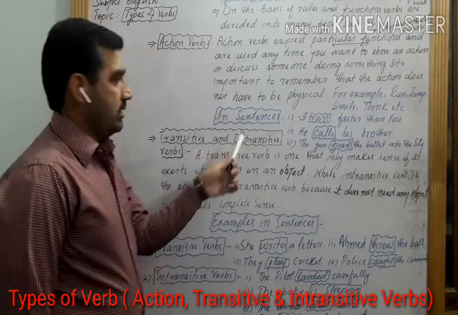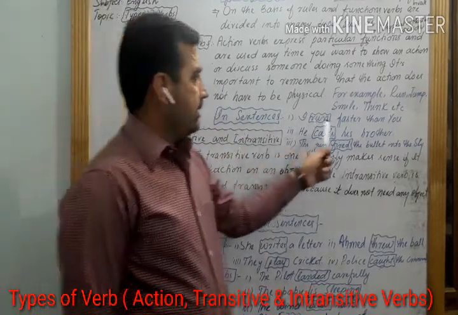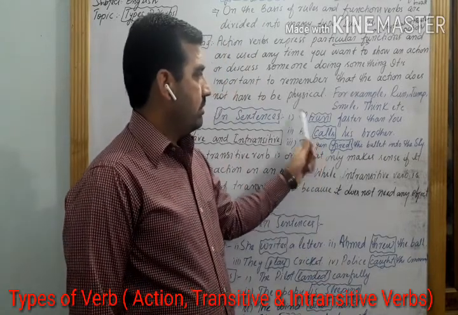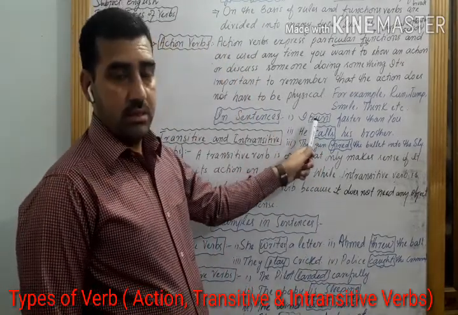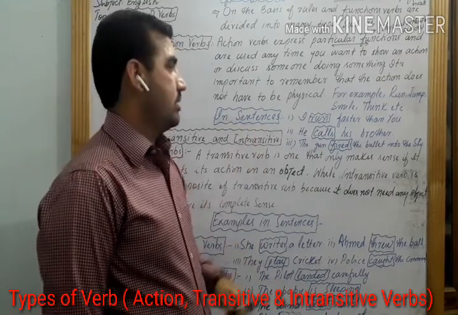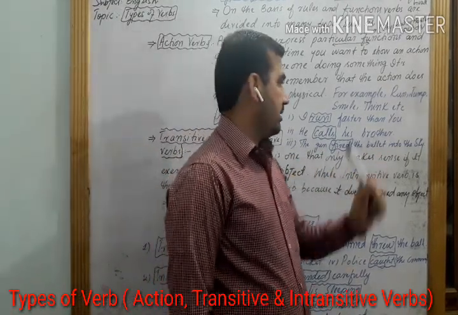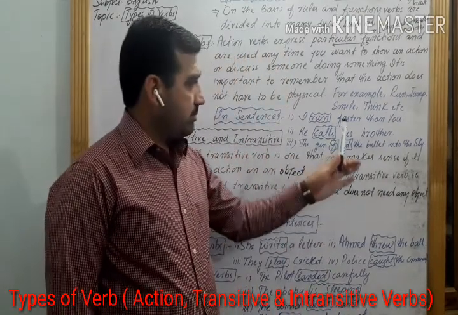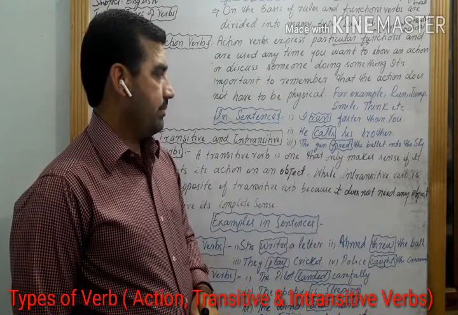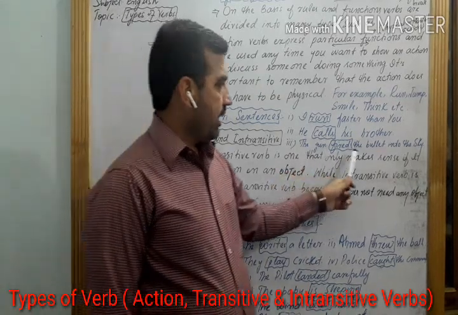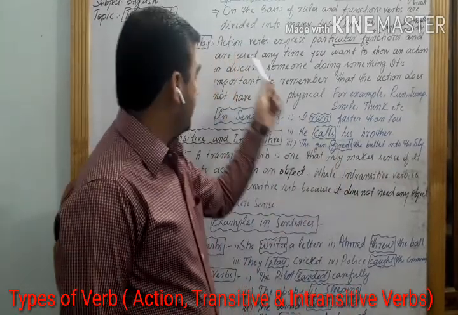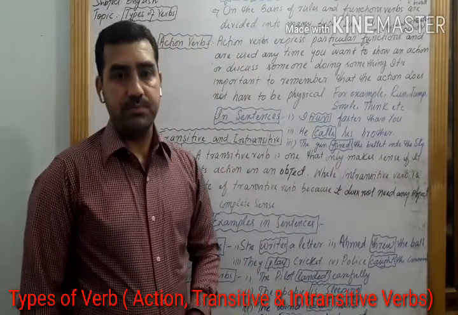Now, action words in sentences. I run faster than you. This is an example of an action word, run. So run is an example of an action word. He calls his brother. So calls is an example of an action word. Or the gun fired the bullet into the sky. So fired is an example of an action word.